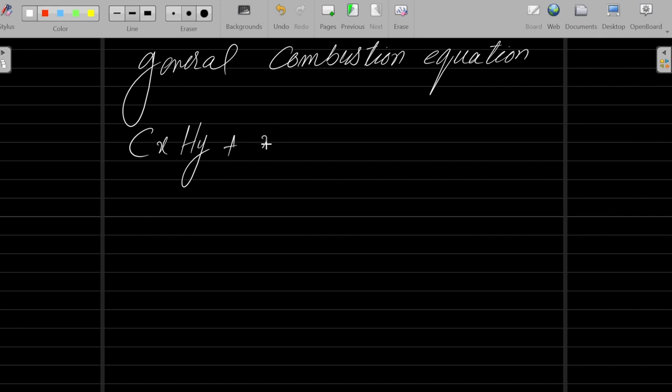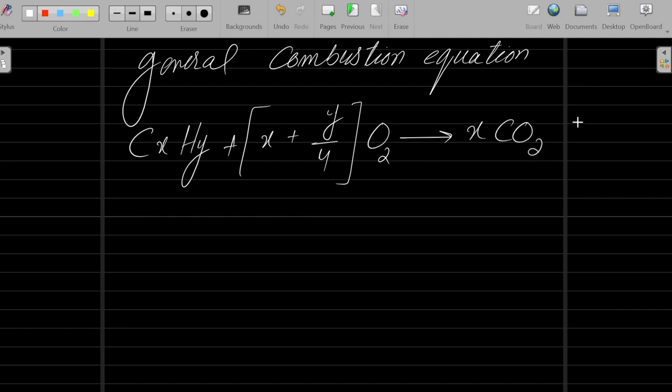Plus you will add (x + y/4) O2, if it is burning in the presence of oxygen, and now you will put here x CO2 plus y/2 H2O.